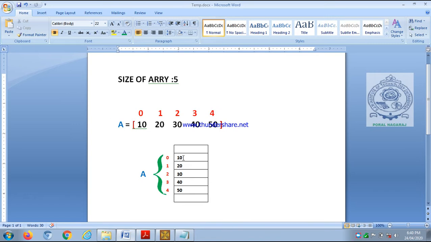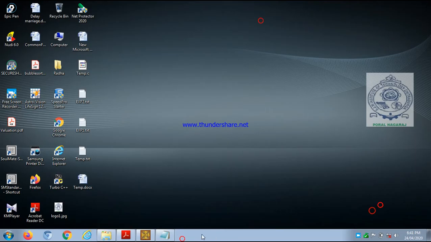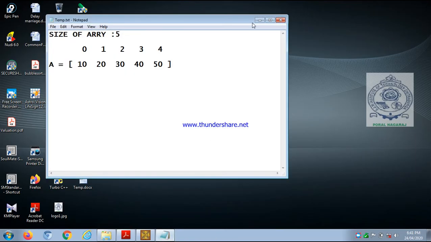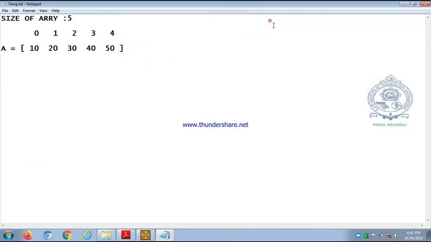You can observe here all the array elements are int data type. See, no real number or floating point number is available among the elements. So this you have to focus on. This is also very, very important. Suppose this is our array. Size of the array is 5. A of 0 is 10. A of 1 is 20. A of 2 is 30. A of 3 is 40. A of 4 is 50.